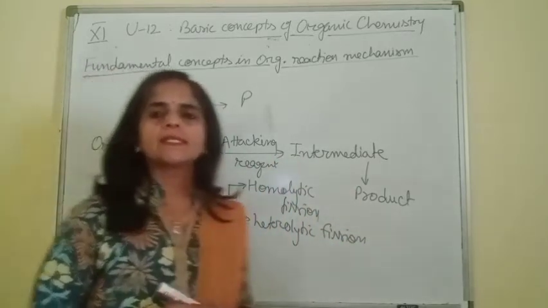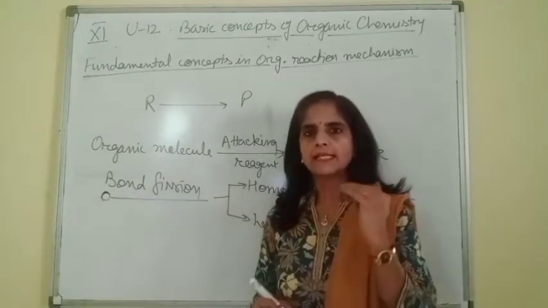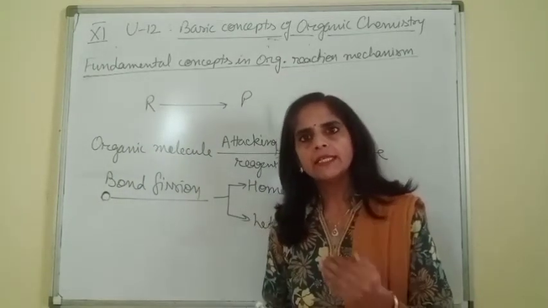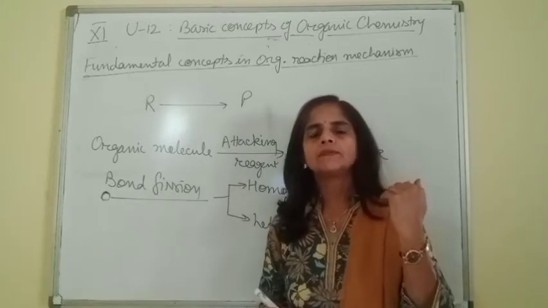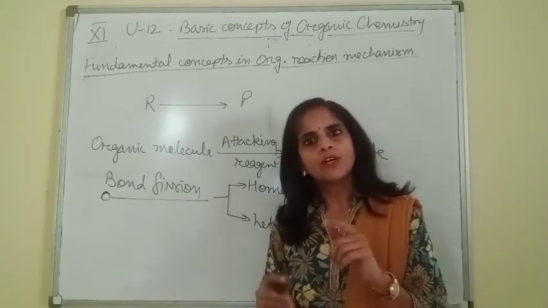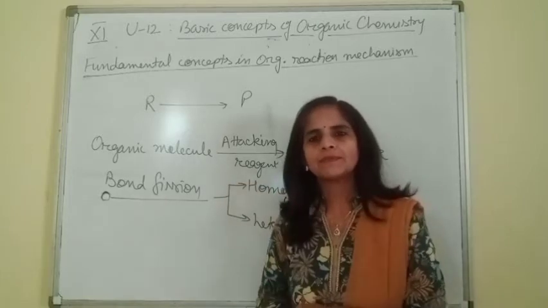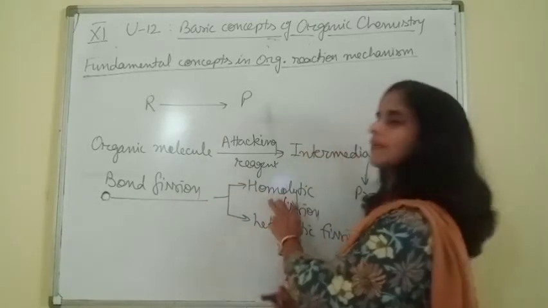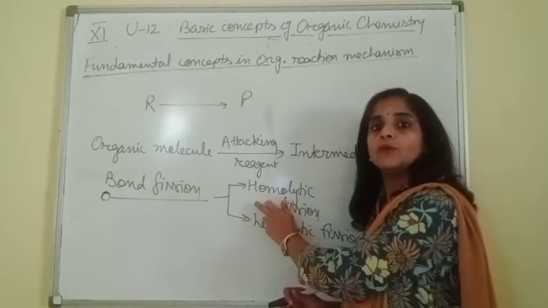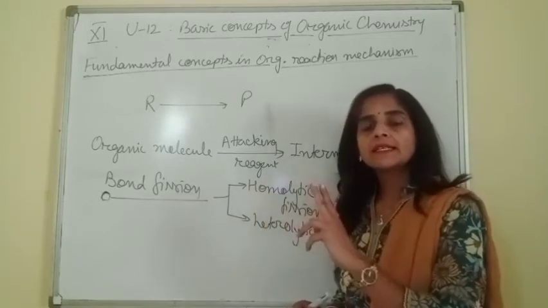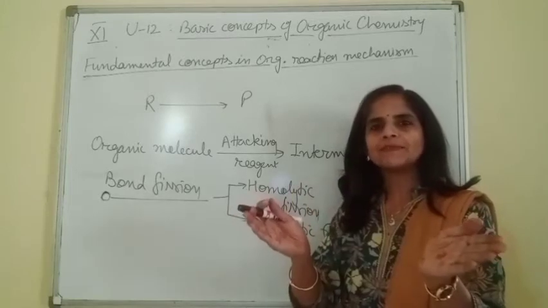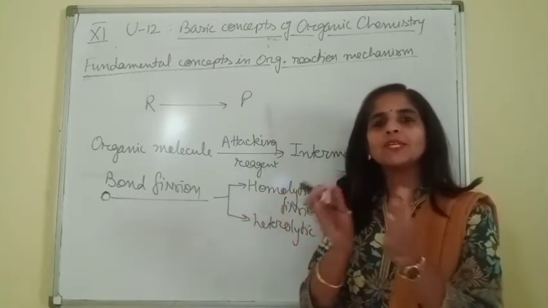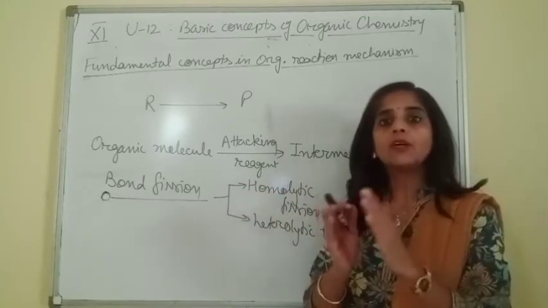Homolytic fission means the bond breaks in such a way that the shared electron pair is equally distributed. Can you guess by this term homo? Homo means equal distribution. Yes children, the meaning of homo is equal distribution, not unequal.